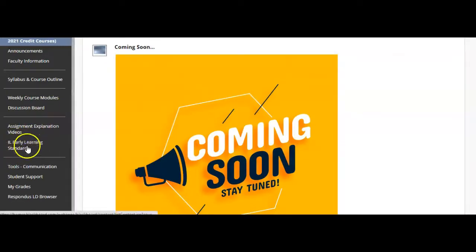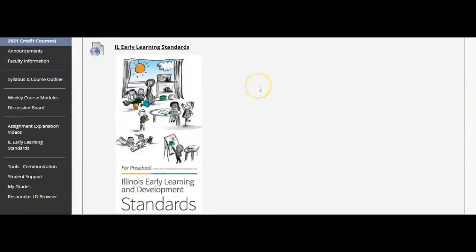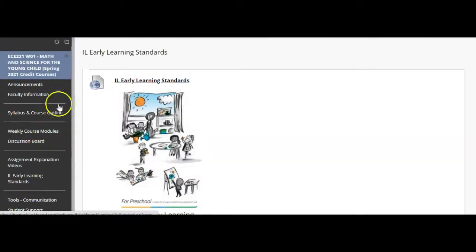The final link here on the left is a link to the Illinois Early Learning Standards. Again, if you've taken ECE 115, you are familiar with the Illinois Early Learning Standards, as we use those a lot in our planning. And we will be doing so in our planning for this course as well. We'll be writing several activity plans for math and a couple activity plans for science, and we'll be using the standards here to be able to guide us in those activity plans as well. So you can find those standards there. So again, these are all of the links on the left here that you will need to use for the course. If you have any questions about anything, please don't hesitate to let me know.